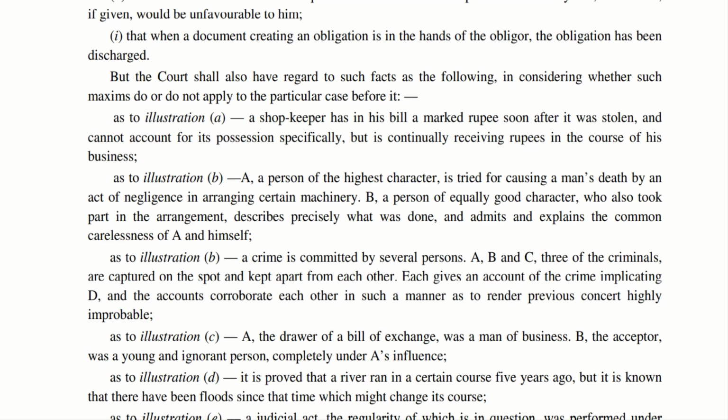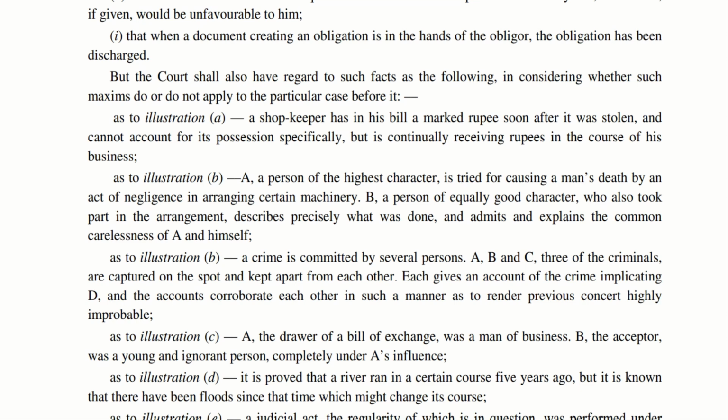Next is exception to illustration C. There is one person by name B. He is being influenced by A. And this person B is also young and ignorant. So in that case, this falls as an exception to illustration C referred above.